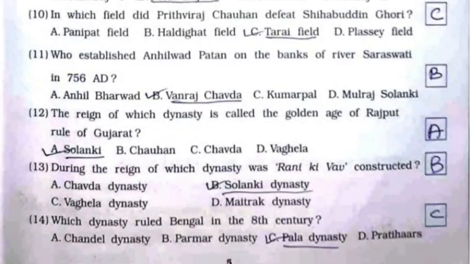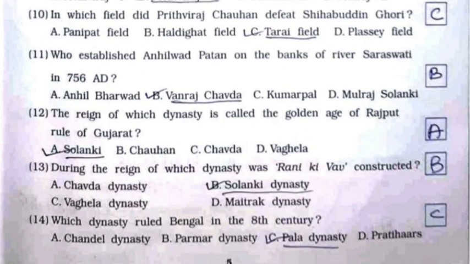10th, in which field did Prithviraj Chauhan defeat Shihabuddin Ghori? It's option number C, Tarai field. 11th, who established Anhilwad Patan on the banks of river Saraswati in 756 AD? It's option number B, Vanraj Chavda.